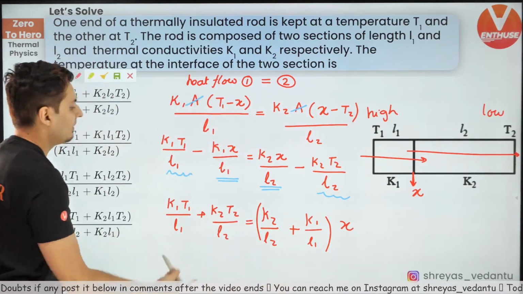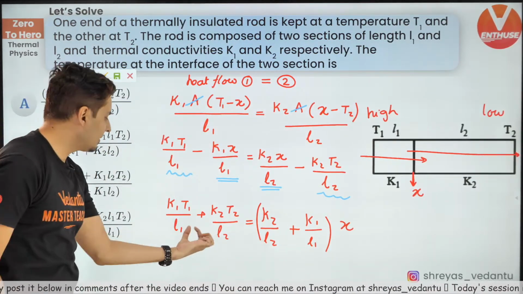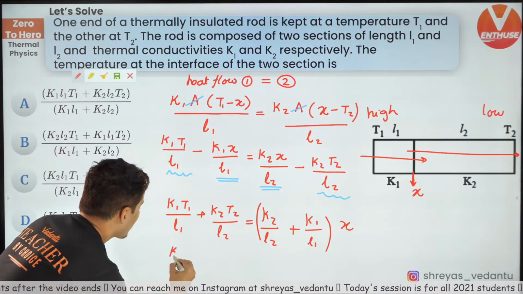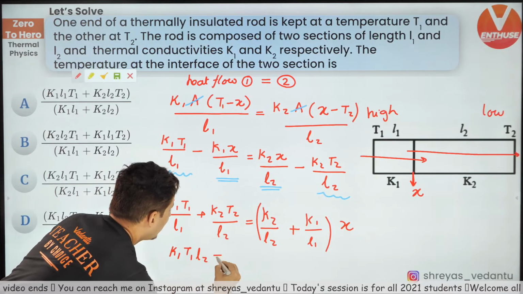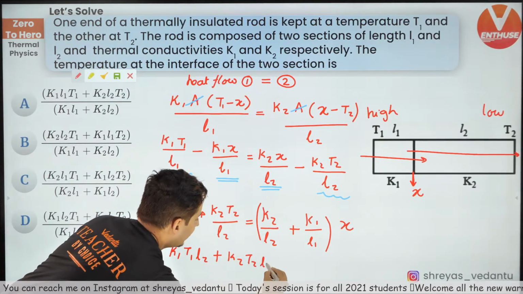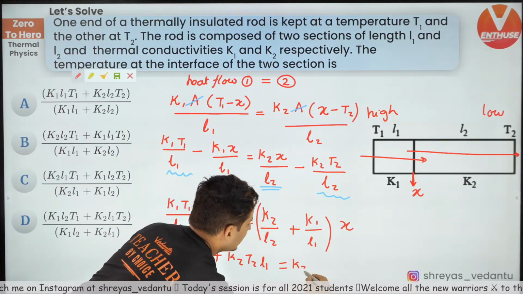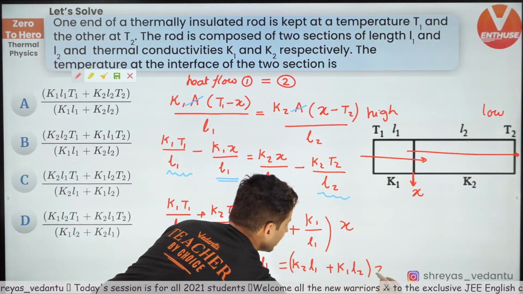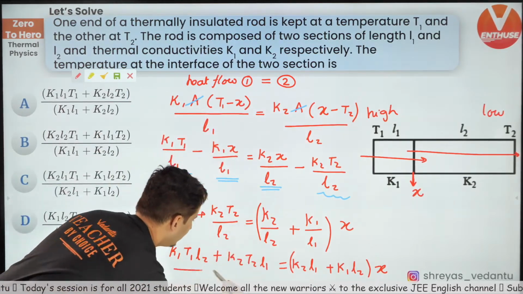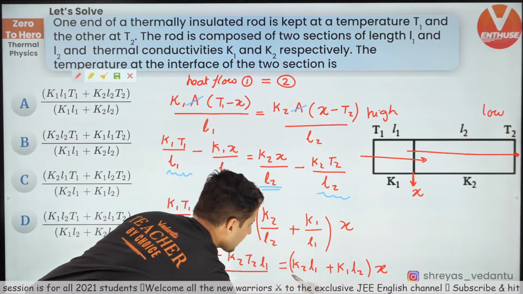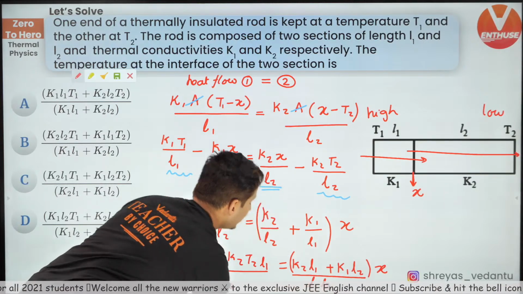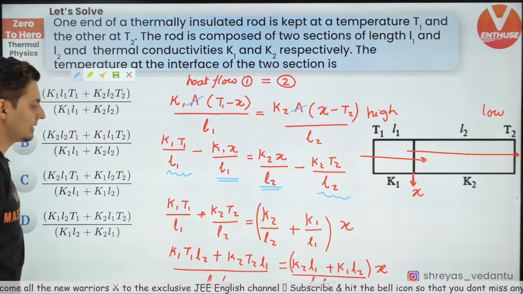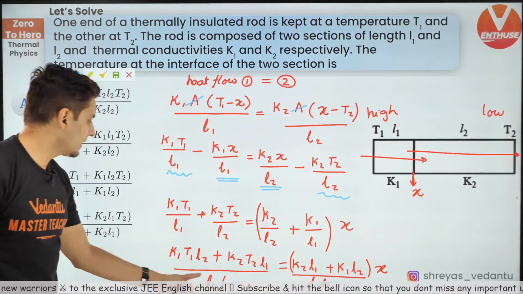Now when you take LCM, this L1 L2 will get cancelled out. So you are going to get K1 T1 L2 plus K2 T2 L1 is equal to K2 L1 plus K1 L2, the whole thing multiplied by X. Because the denominator anyways L1 L2 and L1 L2 will get cancelled out. So the value of X, you will get it from here.